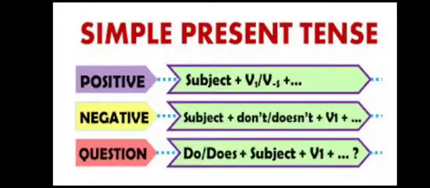Now let us see the formulas which are used in framing sentences of simple present tense.